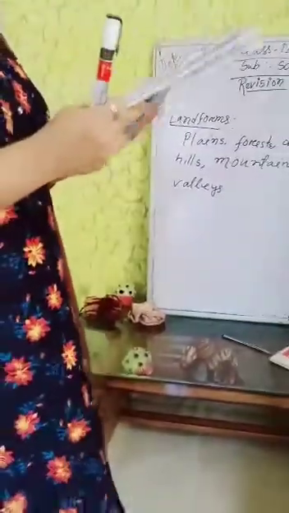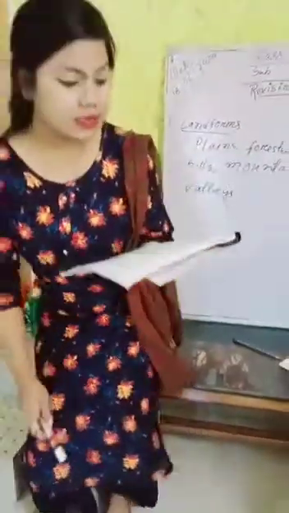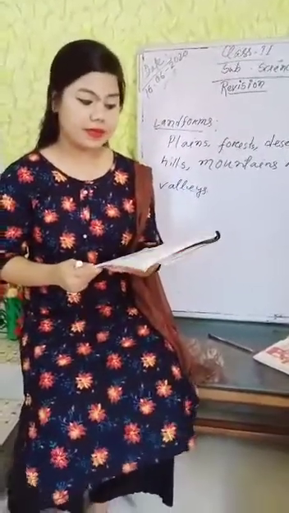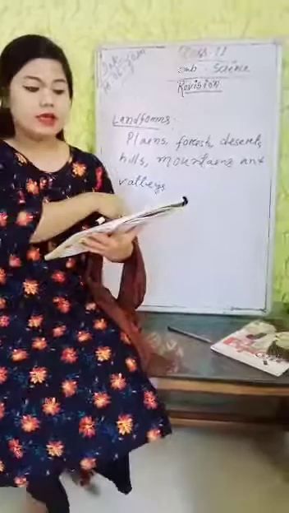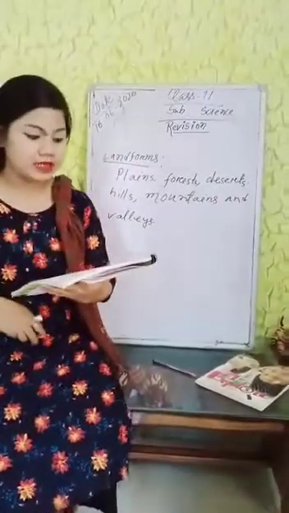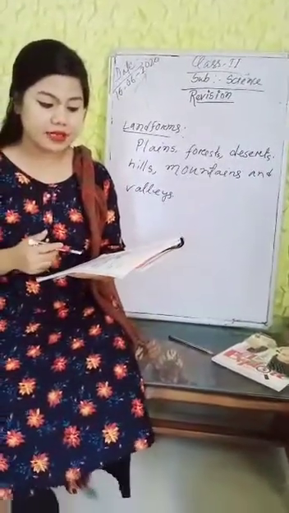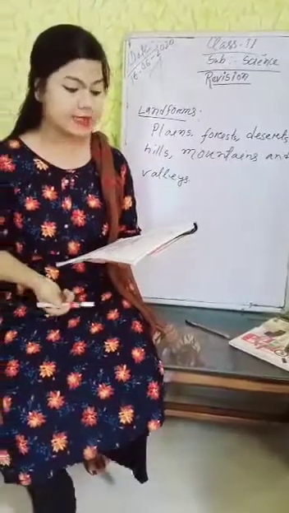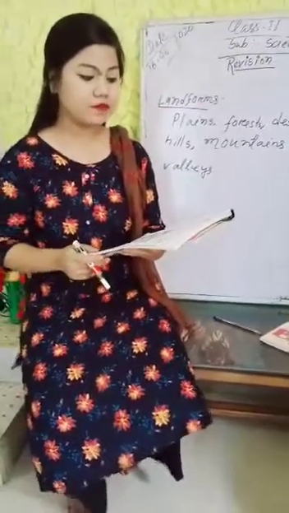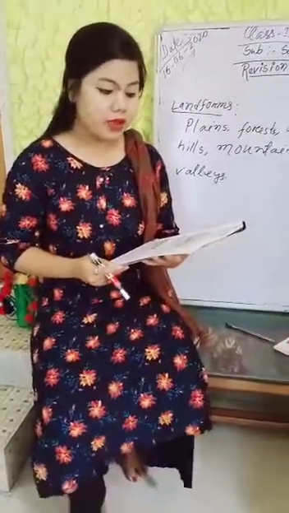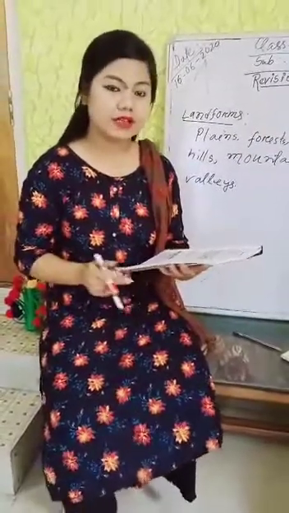Next is water. A large part of the earth's surface is covered with water. Water is very important for us. All living things need water to stay alive, right? Most of the water present on the earth is salty. It is present in vast water bodies called oceans and seas. Fresh water, which we can use, is present in rivers, lakes, streams and ponds. A lot of water is also stored as ice and snow. Water is also present under the ground.